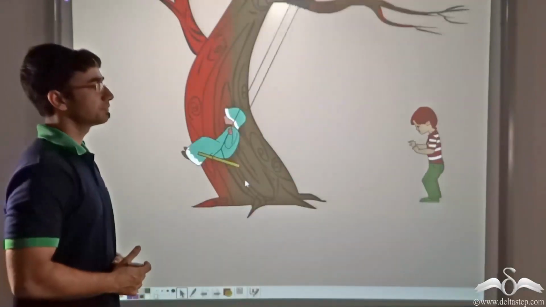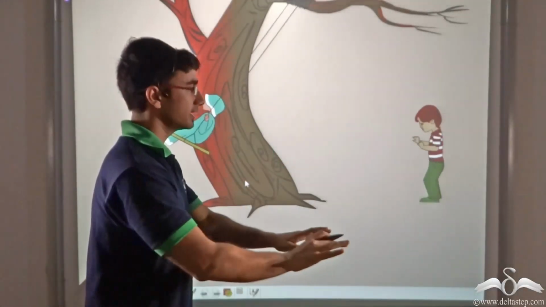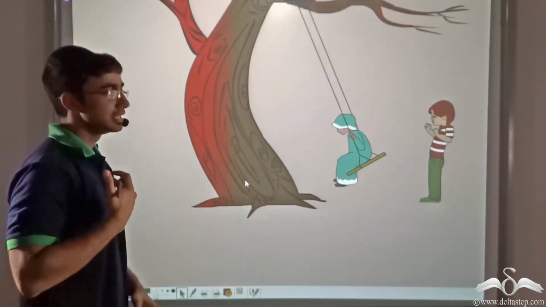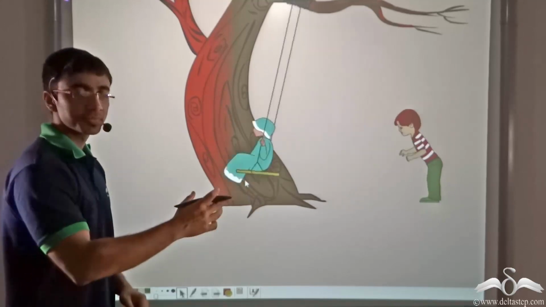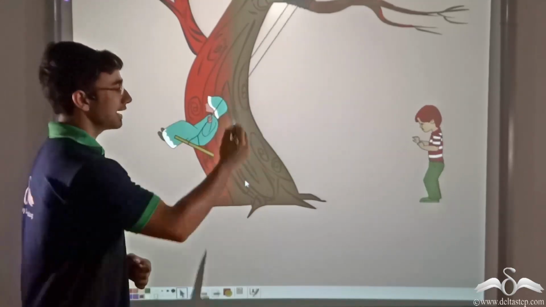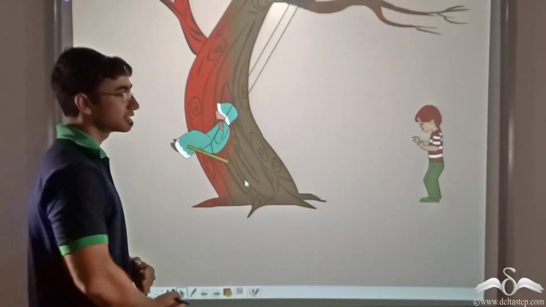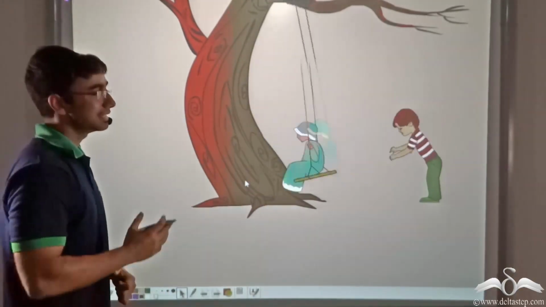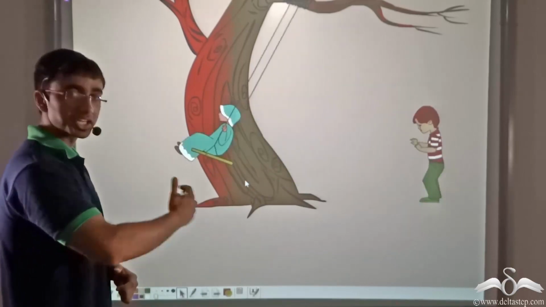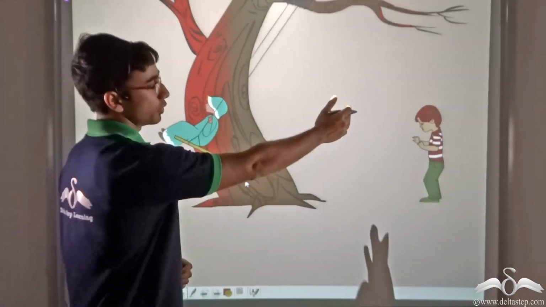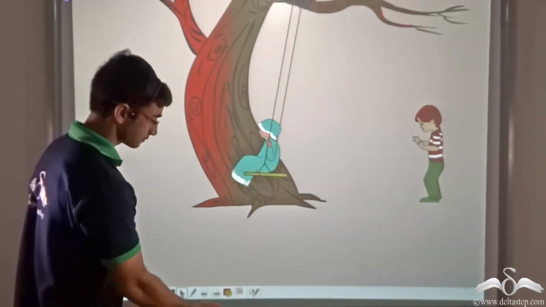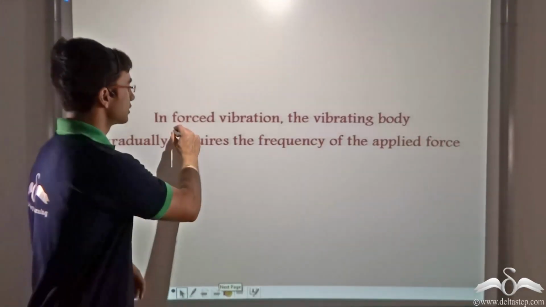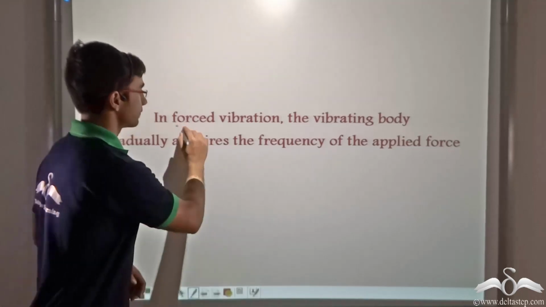So over here you see that the boy is applying a periodic force after certain intervals of time. He is going on applying the force, and as you can see, the amplitude of the swing, that is the to and fro motion of the swing, is not stopping. Instead, it is going on continuing for as long as the boy is applying the force. Now this kind of vibration is known as forced vibration.